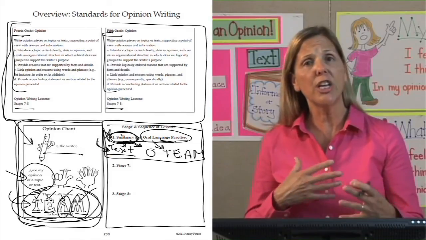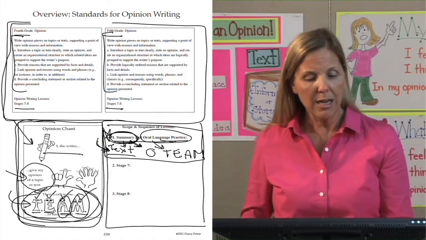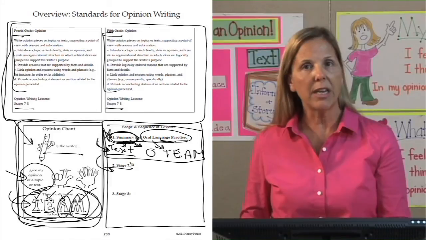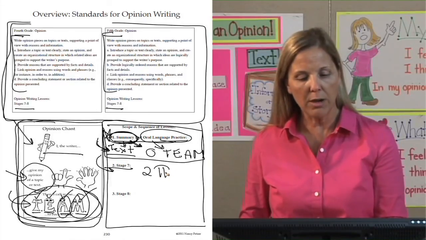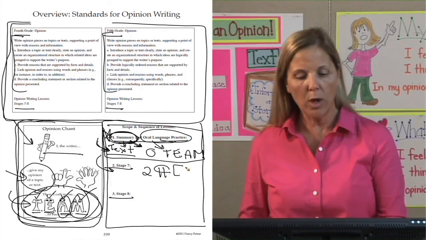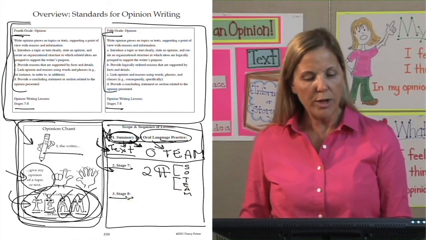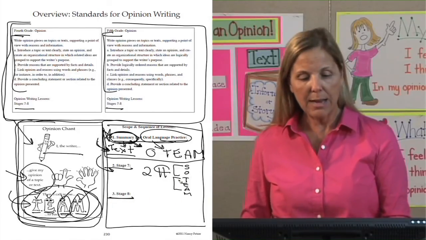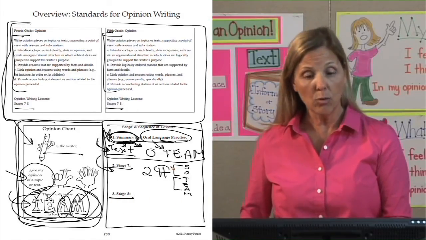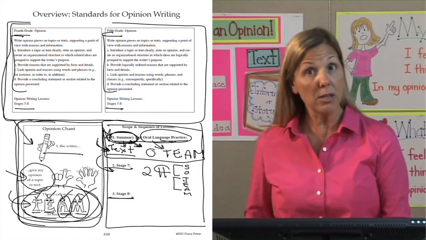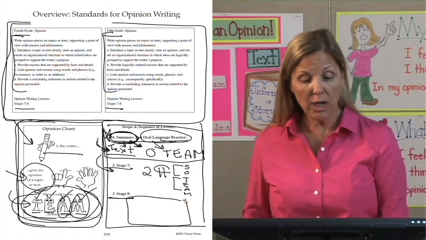Once they get pretty good at orally producing an opinion, then I move to stage 7, and that's where we're going to have 2 paragraph opinions. Paragraph 1 is going to be their summary and their opinion, and paragraph 2 will be a TEAM. When you go to stage 8, that means that they can write out that 2 paragraph opinion pretty well. So at stage 8, what are they going to do?